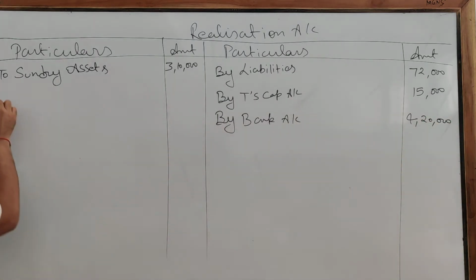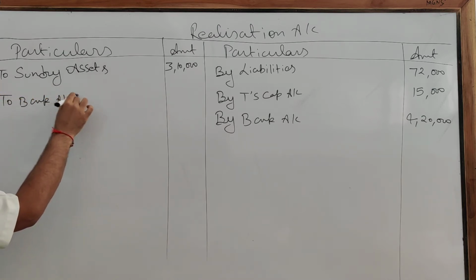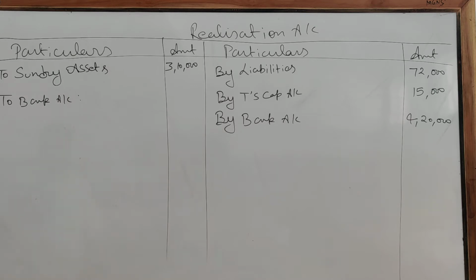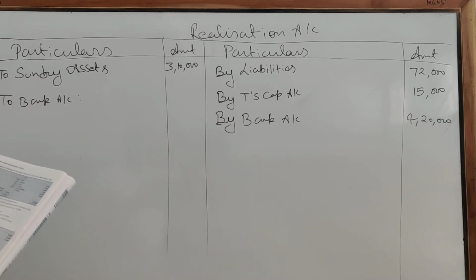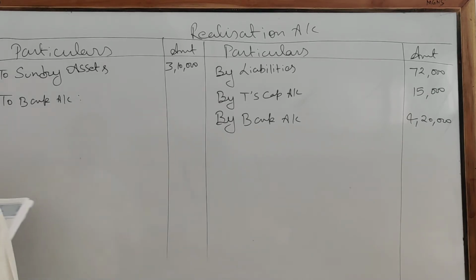Now here we are going to pay the liabilities. So to bank account. Now see, creditors and bills payable were paid at a discount of 10%. So they will be paid 54,000. Clear?